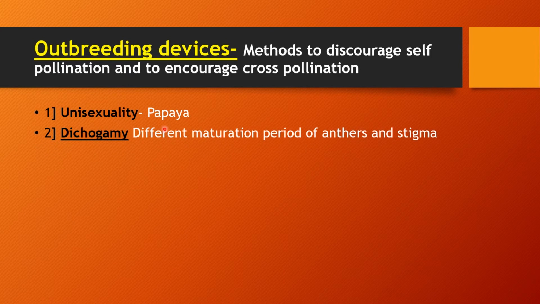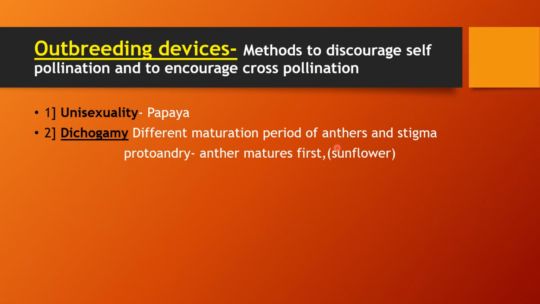The second one is dichogamy. Dichogamy is the strategy in which some of the flowers have different maturation periods of anthers and stigma. That means in some cases the anther matures first and in some cases the stigma matures first. So in that case, just because of the immature anther part, the chances of self-pollination reduce and the chances of cross-pollination increase.